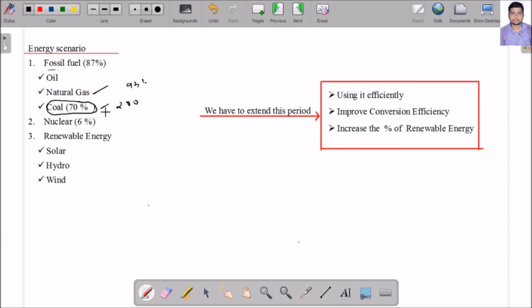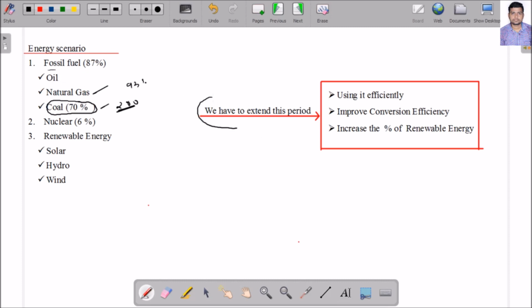So my question is, if coal is expected to last around 200 years, then what is our energy scenario after 200 years? Will the wheel of civilization come to a halt after 200 years? Look, I don't have any answer, but what is our responsibility? Our responsibility is to make a good future, or a better future, for the generations to come. So we have to extend this period, because we have limited energy, limited coal supply, limited natural resources, limited oil supply.